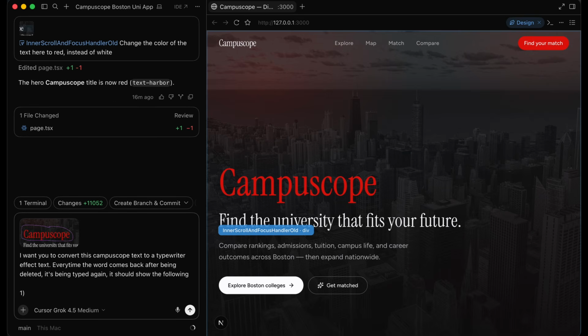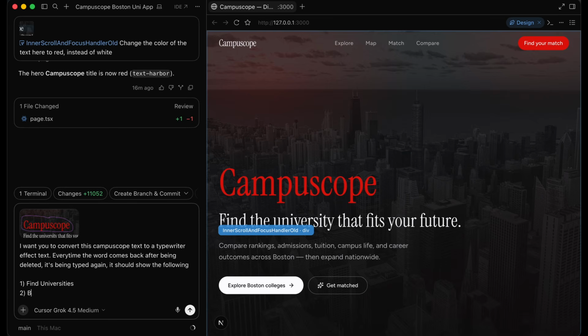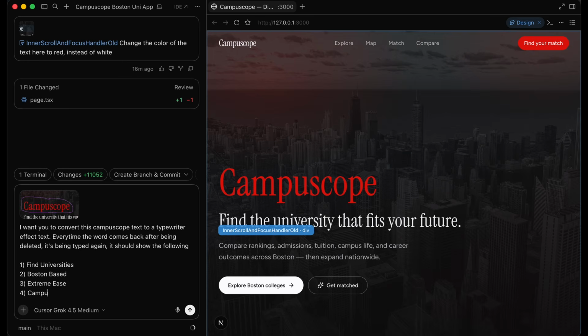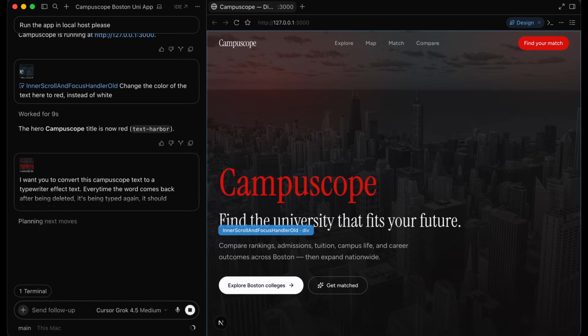All right, the first thing is going to be "find universities." The second thing is going to be "Boston-based." And the third is going to be "extreme ease." All right, and then the fourth is just going to be "campus scope," which is the name of our application. All right, so we're going to hit enter, and now we're going to wait for it to implement that change.